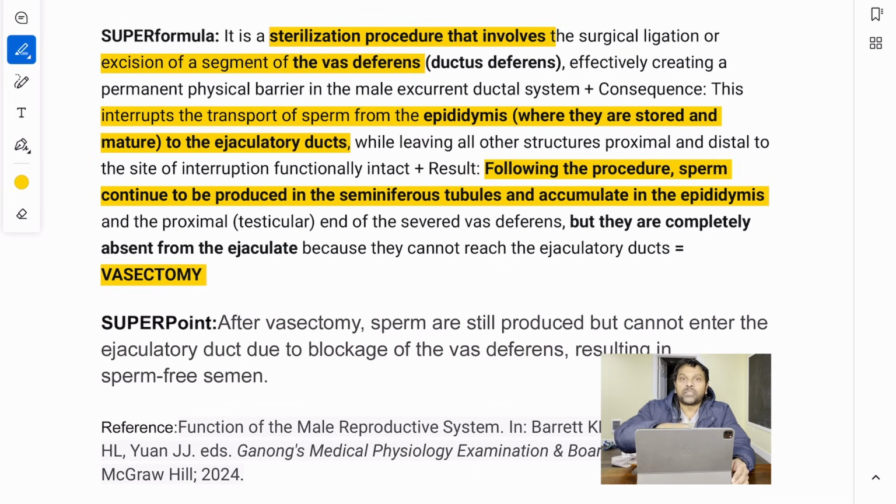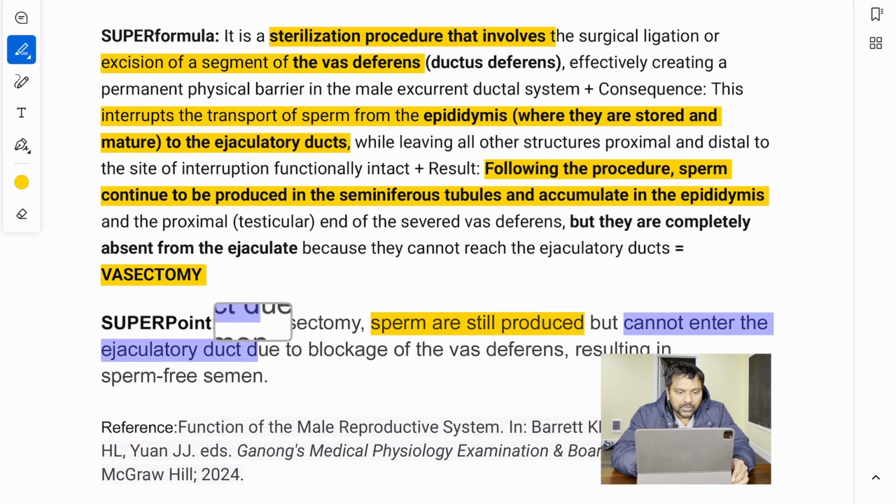Or they may ask you in the reverse, just like in this question, after vasectomy what happened. So, the SUPER point is very important. This is the point you need to remember: after vasectomy, sperm are still produced but cannot enter the ejaculatory duct due to blockage of the vas deferens.